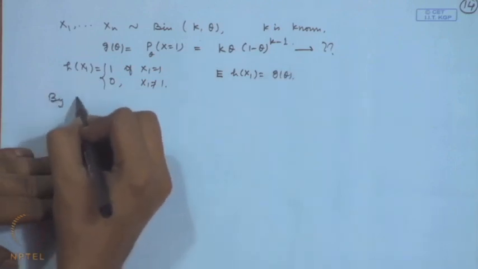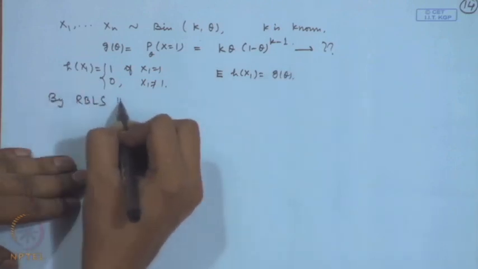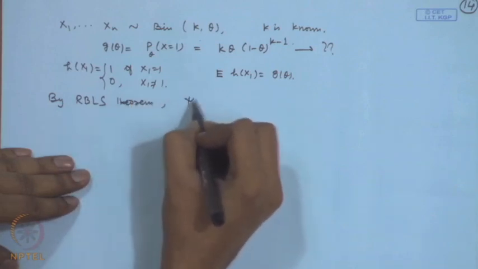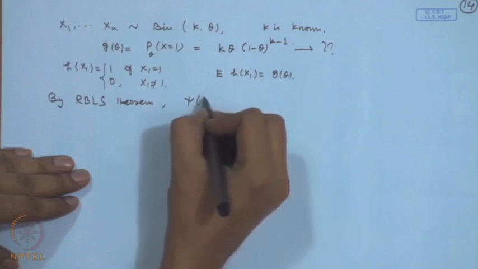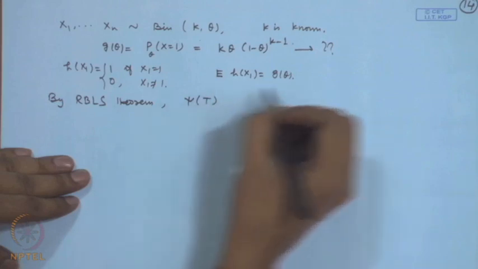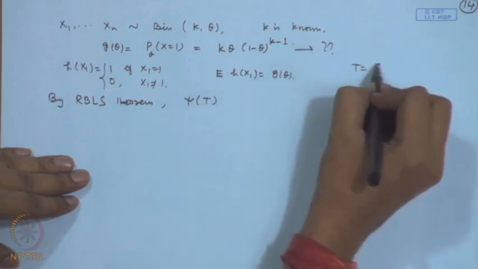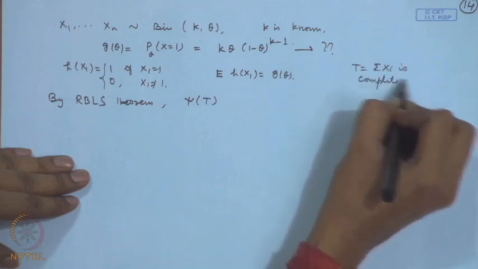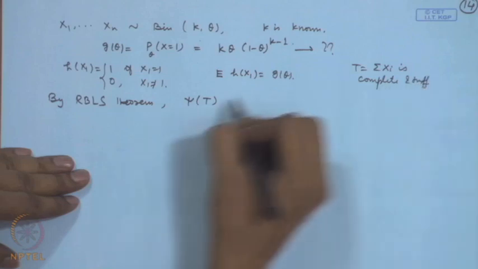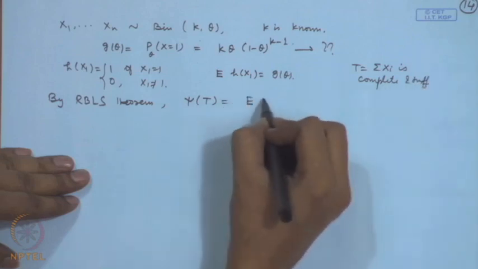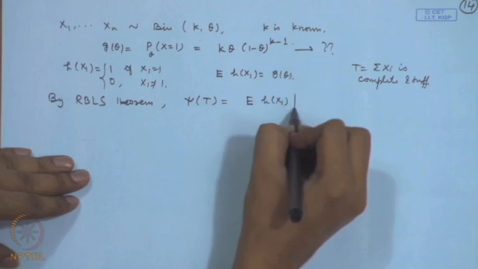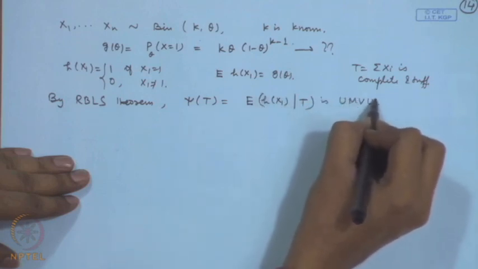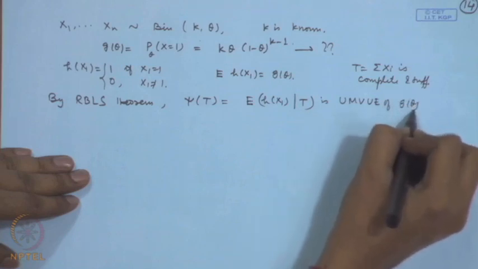So, by Rao-Blackwell-Lehmann-Scheffé theorem, psi t, that is, here t is equal to sigma x i, is complete and sufficient. So, that is equal to expectation of h x 1 given t. This is UMVU of g theta.